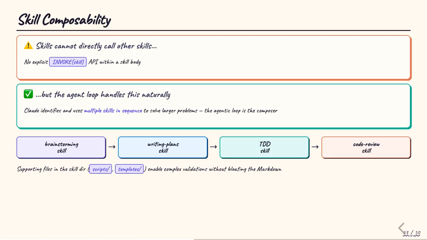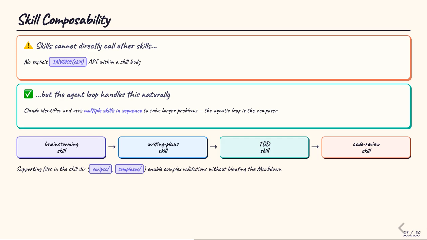Skills cannot explicitly call other skills. There's no invoke API within a skill body. But this limitation turns out to matter less than you'd think. The agentic loop itself acts as the composer. Claude can identify and use multiple skills in sequence to solve a larger problem. A typical workflow might chain the brainstorming skill, then writing plans, then test-driven development, then code review, each skill handling its phase with its own expertise.